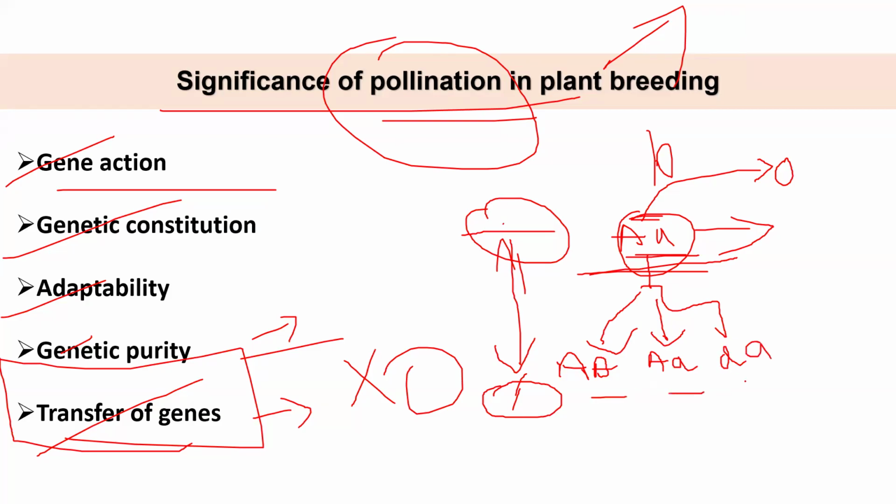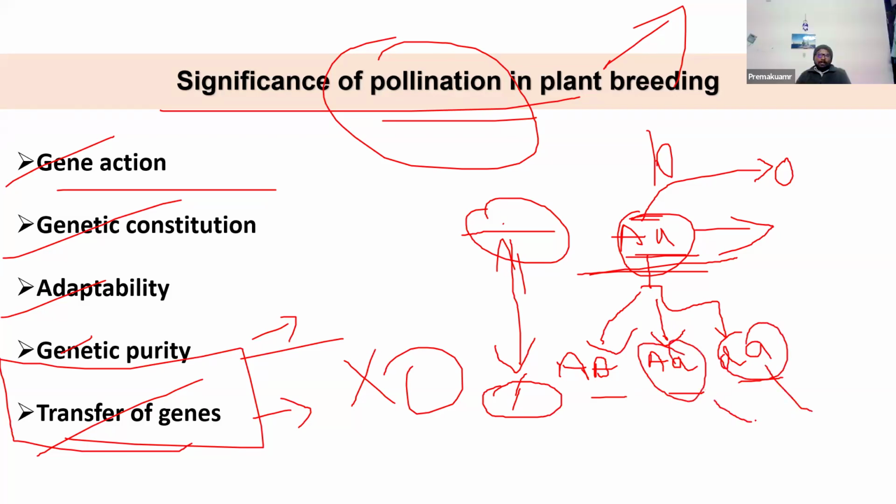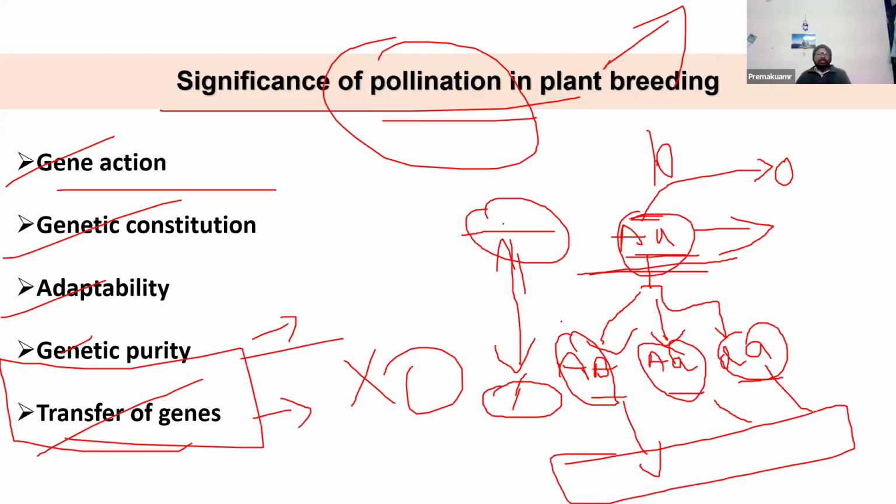Yes, sir. And you are also saying there is no detrimental effect. If small a is not showing a detrimental effect, and capital A is not showing a detrimental effect, then why is the performance going to reduce even after segregation? That is my point. That's why I'm telling you that in some textbooks they say dominant gene action can't be fixed. In this situation, it doesn't mean that dominant gene action is fixed.